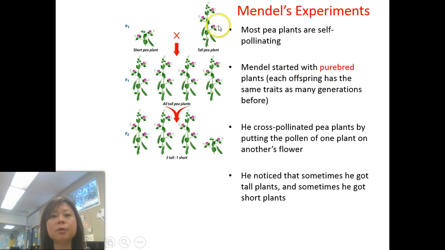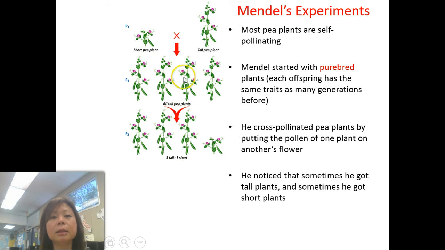He took a purebred tall pea plant and a purebred short pea plant and crossed them together, putting the pollen and the ovule together. In the next generation, he noticed that all of the offspring were tall. They weren't medium, they weren't short, they were all tall. And he thought that was very interesting.